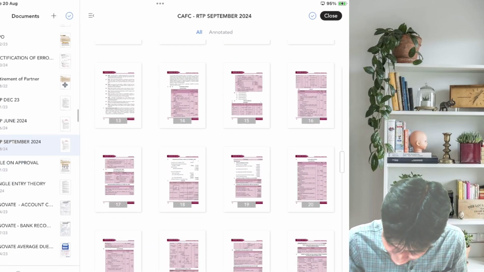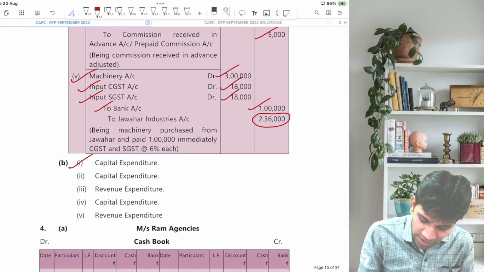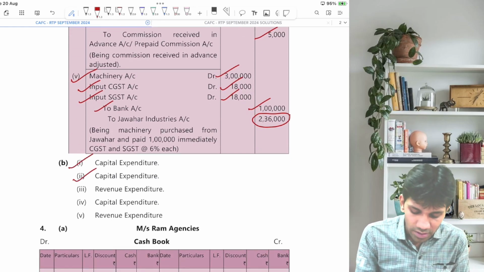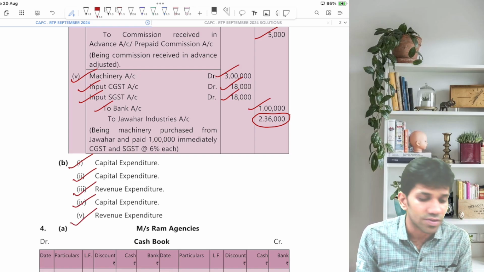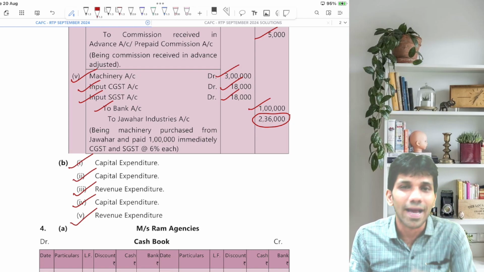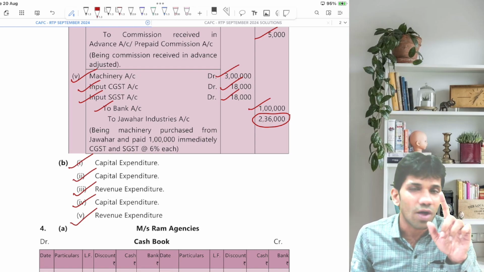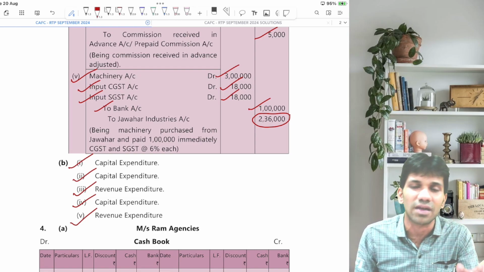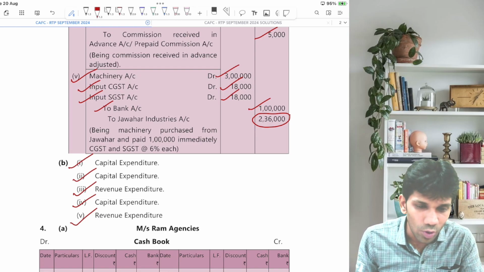Let's check all the answers of the institute with us. Okay, the first one was capital expenditure. Yes. The second was also capital. Third one was revenue. Fourth capital, and fifth one was revenue expenditure. So I hope guys journals are clear. Capital and revenue expenditure are very clear. If you have any doubts, feel free to contact. We have the numbers posted on the Instagram as well as the YouTube channel. I hope it's very clear guys.